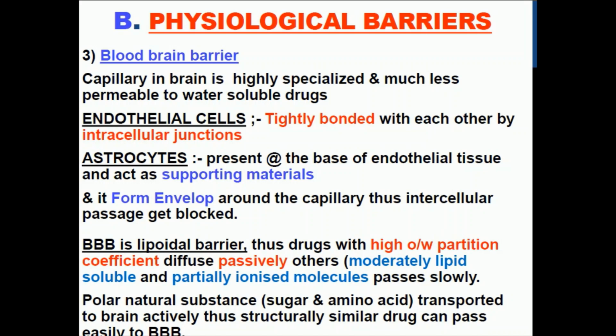So to cross all these barriers, the drug should possess sufficient lipophilicity. A polar drug can cross this BBB, but it is crossed by carrier mediated transport mechanisms.